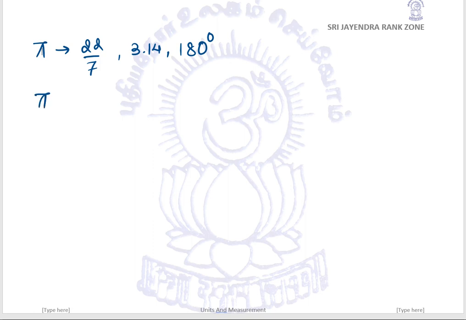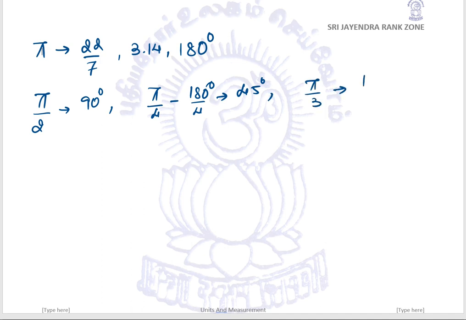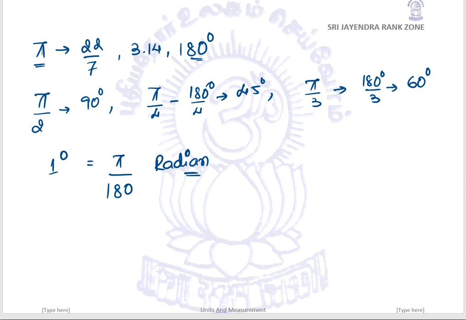So if we have been asked about pi by 2, it would be 90 degree. If it is pi by 4, it's 180 by 4, that is 45 degree. Let us suppose it is pi by 3, it's 180 by 3, it is 60 degree, and so on. So pi equals 180 degree. Okay, let's move to the conversion. 1 degree is equal to pi divided by 180 radian. So when I need to convert from degree to radian, I need to multiply by pi by 180.